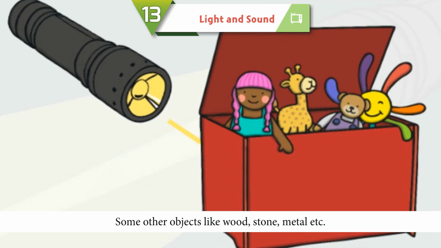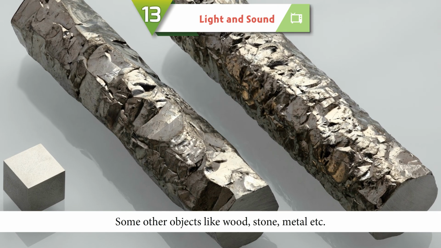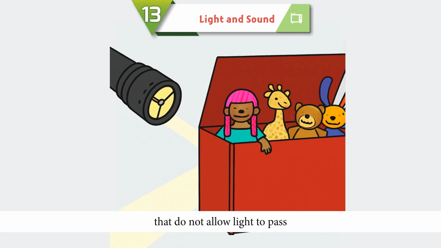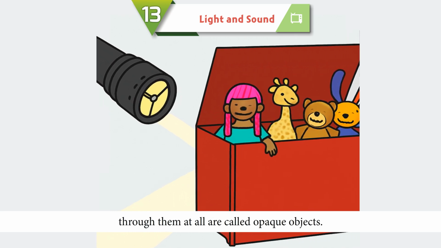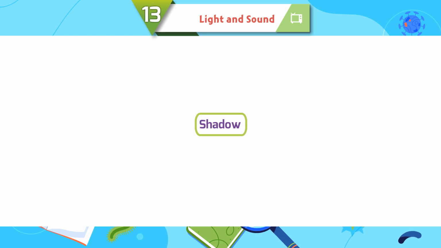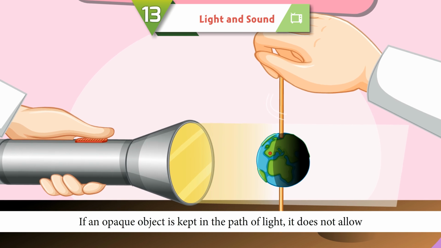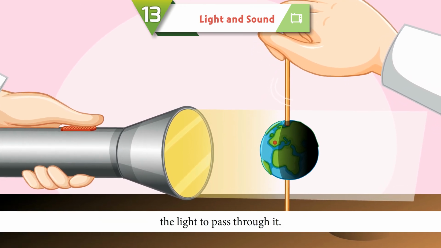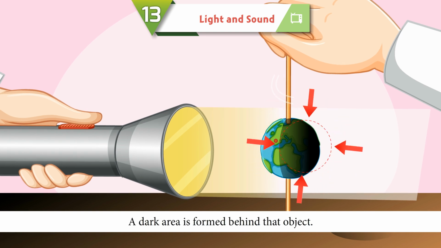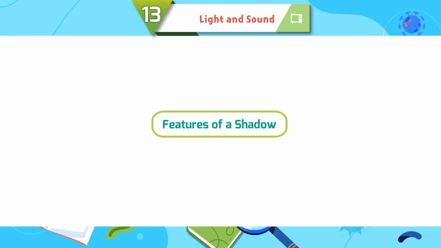Some other objects like wood, stone, metal, etc., that do not allow light to pass through them at all are called opaque objects. Shadow. If an opaque object is kept in the path of light, it does not allow the light to pass through it. A dark area is formed behind that object. This area is called a shadow.